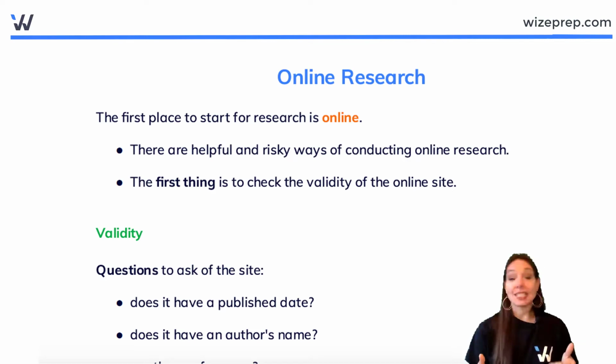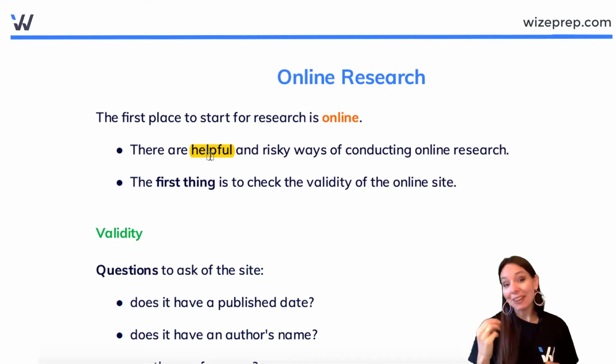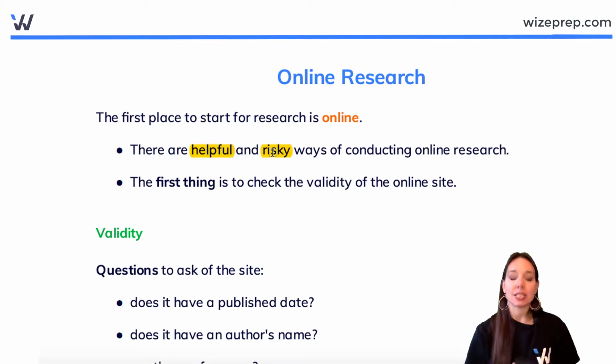Once you're confronted with a text that you have to analyze, not only do you want to brainstorm, develop some focus questions, and start taking your own notes, but you're obviously going to turn to the internet to do some online research as a starting point. And there are some helpful and risky ways of conducting online research.